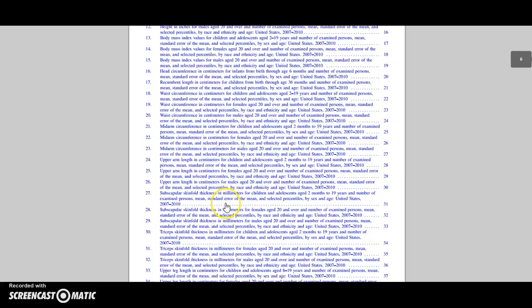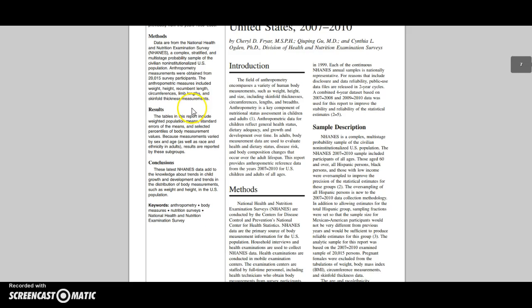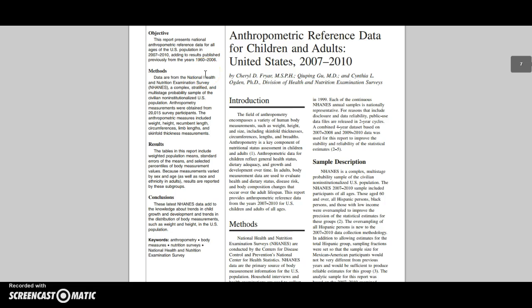So, here we have all the different things that were measured in this survey. On the first page, they typically tell more about the sample. So, it tells that they're sampling between 2007 and 2010. And it says we had 20,000 survey participants. Now, I'm guessing, looks like we covered the entire U.S. So males would probably be half of that, and then they may have measured younger males also under 20 years. So I could probably check throughout here, but you know, a few thousand males are what this sample consists of.